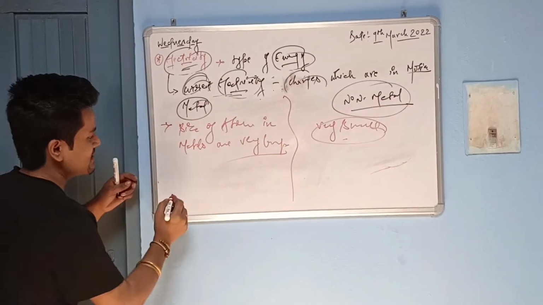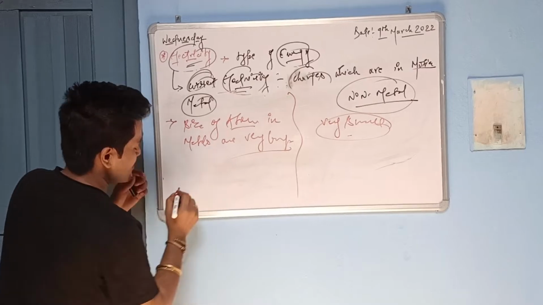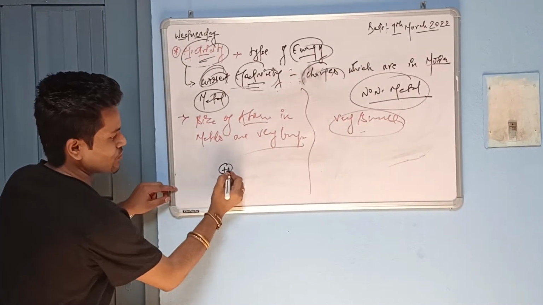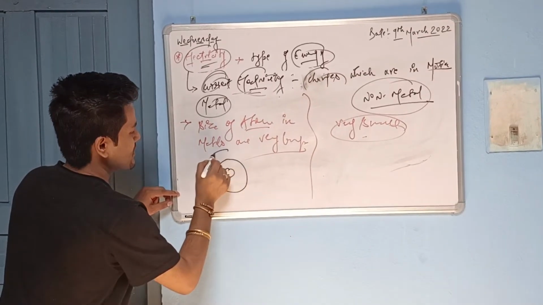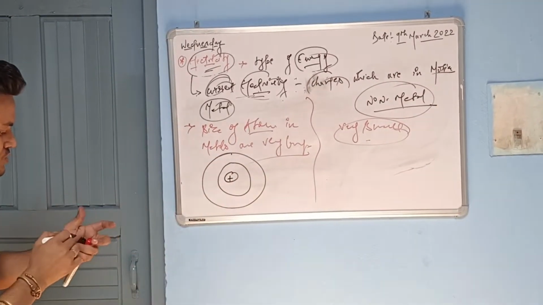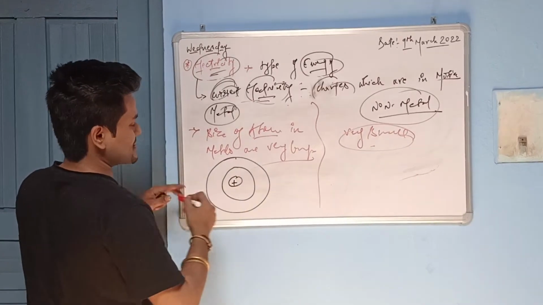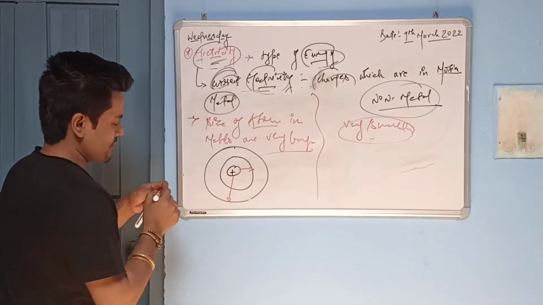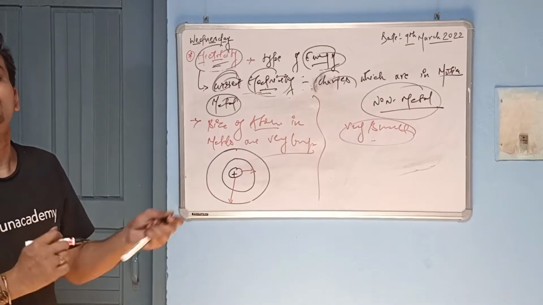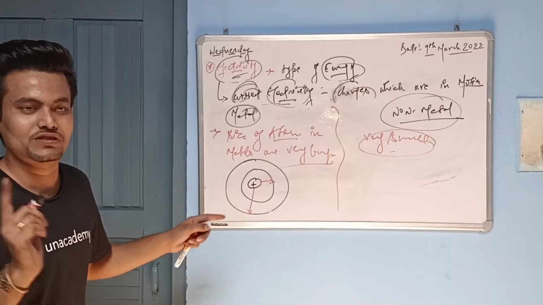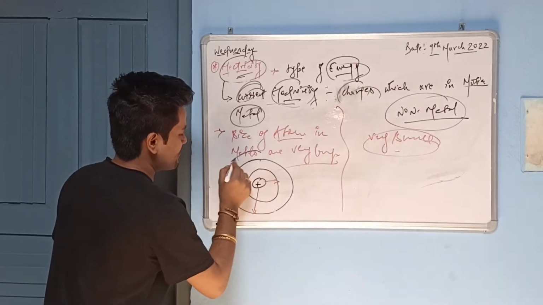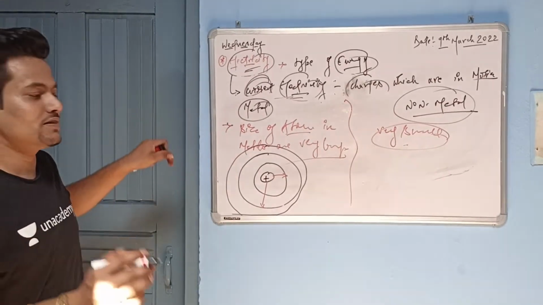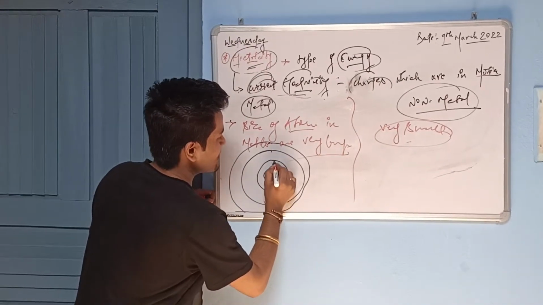What happens exactly? The size of the atom is very large. Suppose this is an atom, and this is the nucleus, and the electrons will be revolving around it like this. So the bigger the size, what will happen to the electrostatic force of attraction? Even the earth revolves around the sun due to the centripetal force acting on it. So if the size of the metal atom is greater, then what will happen here, guys?